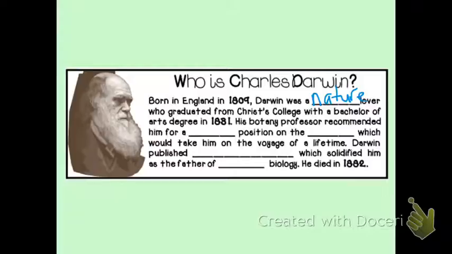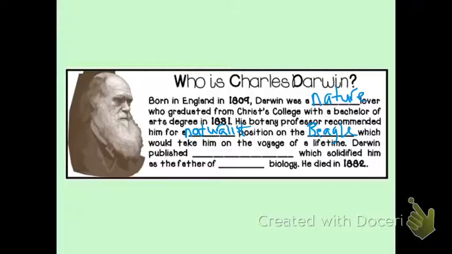All right. He attended Christ College and earned a Bachelor of Arts degree in 1881. After graduating, his botany professor, botany is the study of plants, recommended him for a naturalist position. A naturalist is someone who studies nature, on the Beagle. The Beagle was the name of a ship, right?